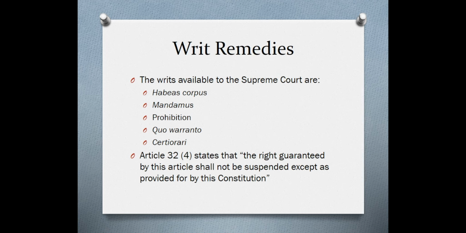Okay, the writ of quo warranto is basically a writ whereby the court can inquire under what warrant or under what authority a certain state officer or a certain state office has undertaken a certain action. And certiorari is basically a writ by which the court can pull up matters from the lower courts and examine them. Okay, Article 32(4) states that the right guaranteed by this article shall not be suspended except as provided by the Constitution. That is to say, it's only in cases of emergency that the rights under Article 32 can be suspended. In all other cases, the writ remedies are available before the Supreme Court.